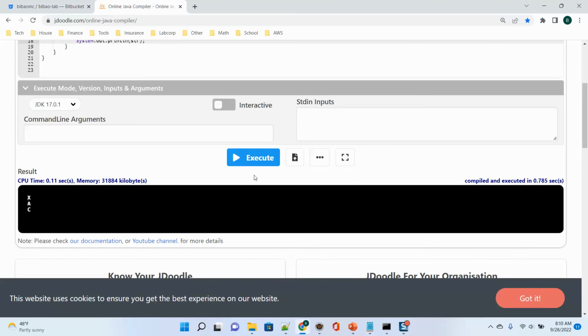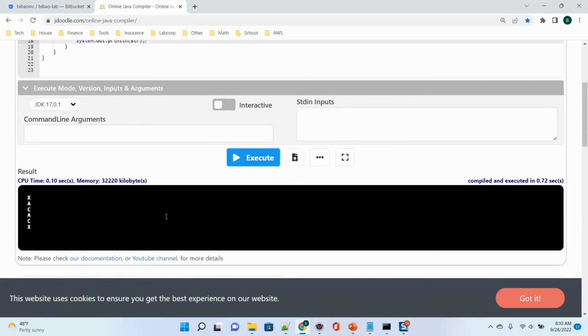Okay. Now let's run it. You can see it's ACX. For list, it keeps the insertion order, inserted as XAC, so it prints out XAC. But in the set, it printed as ACX.